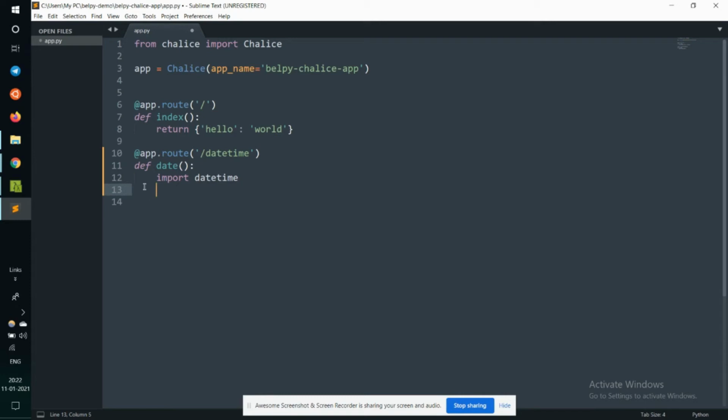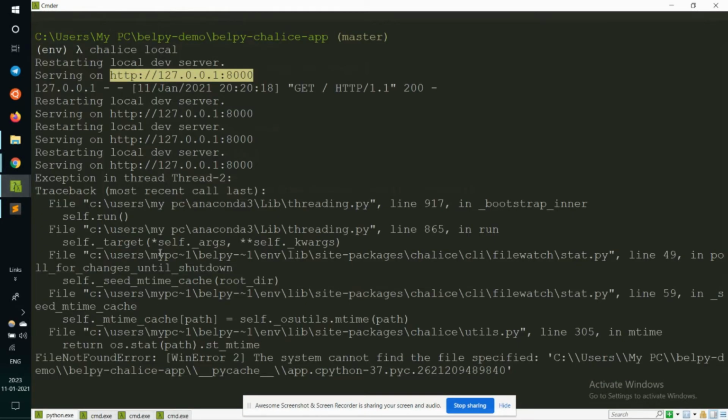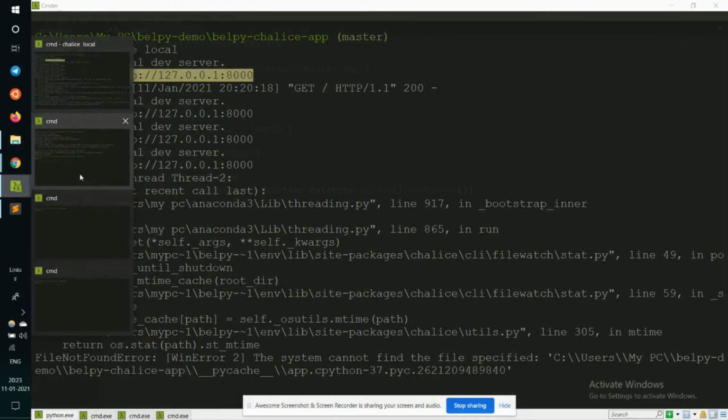And it would return a very simple message. It would consist of the current date time that we will make use of through this datetime module. So let us use return, and the message would be datetime, and we will call utcnow. And yeah, we are done with the code. Let us go ahead and test whether it is working fine or not.